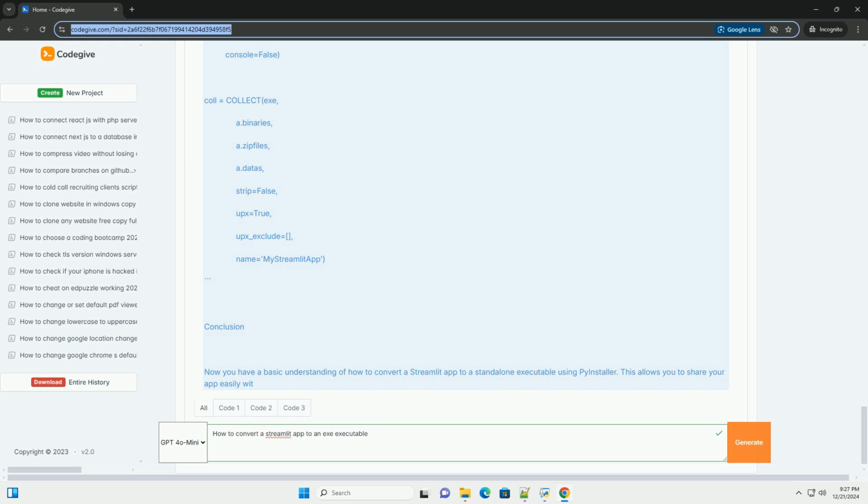Conclusion. Now you have a basic understanding of how to convert a Streamlit app to a standalone executable using PyInstaller. This allows you to share your app easily with users who may not have Python installed on their machines. Enjoy distributing your Streamlit app.